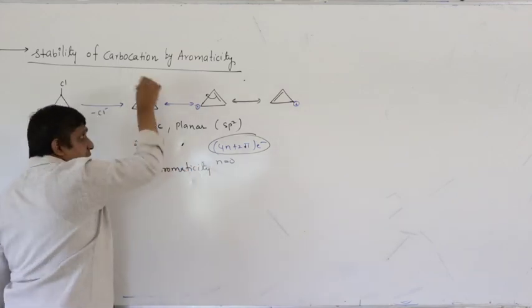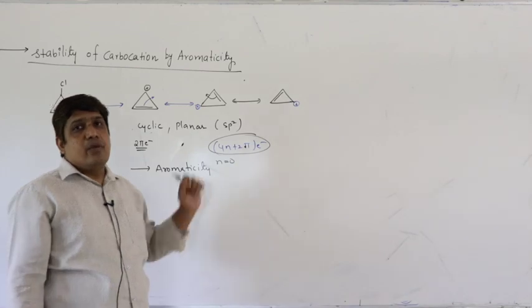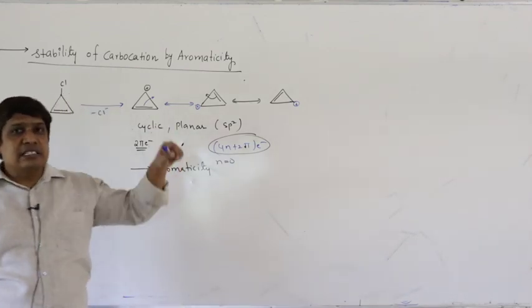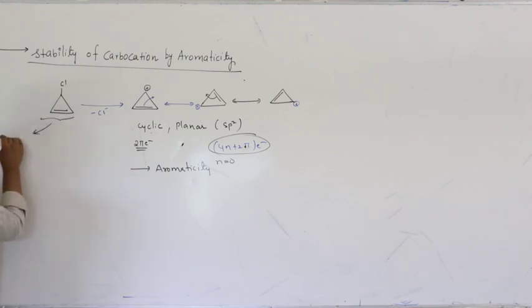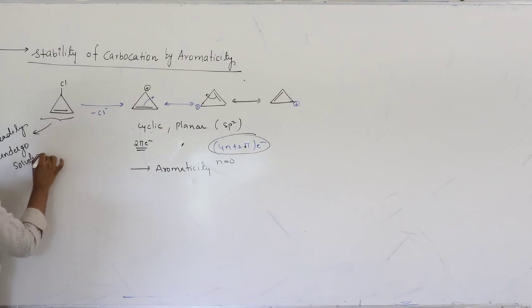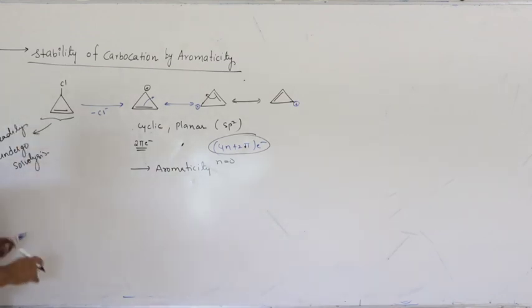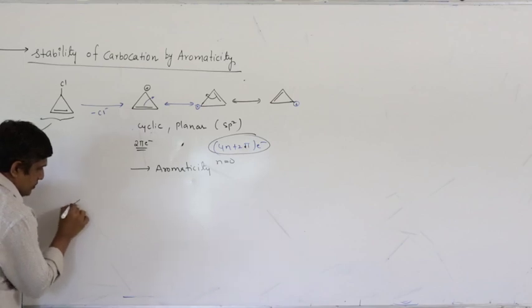That means the carbocation is stabilized by aromaticity. Hence, the carbocation is highly stable. Then this compound readily undergoes solvolysis. Let us take one more compound.